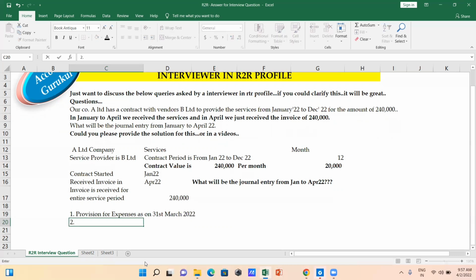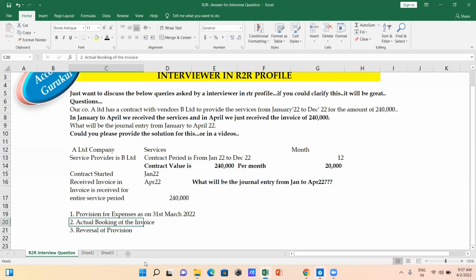Second is your actual booking of the invoice. Third is your reversal of the provision.